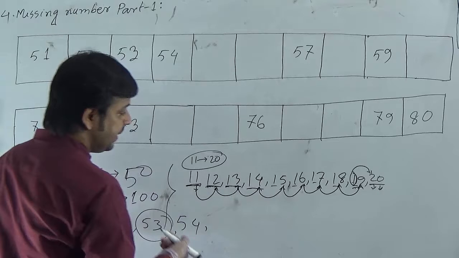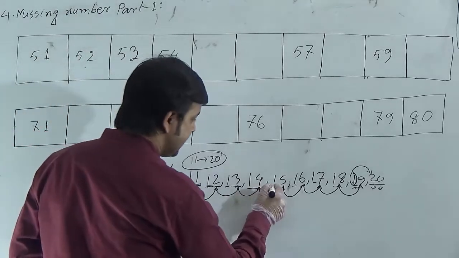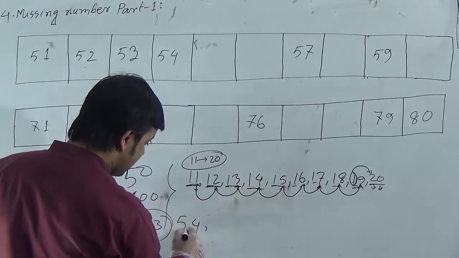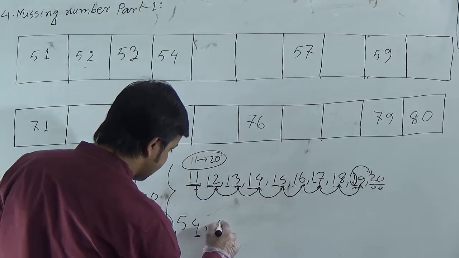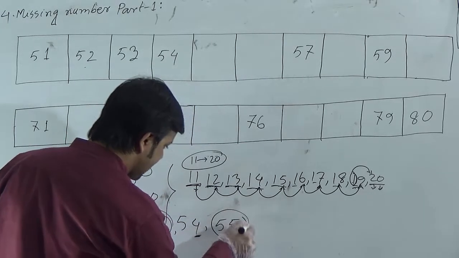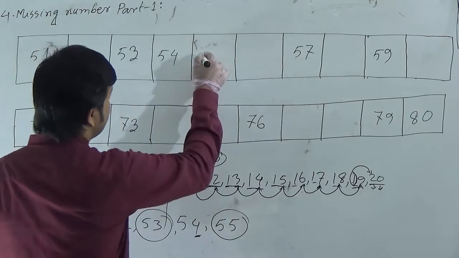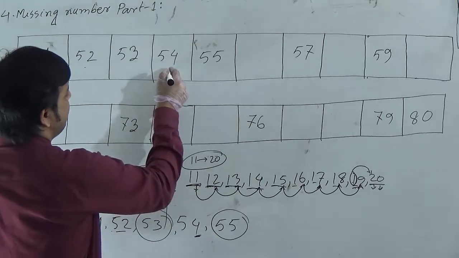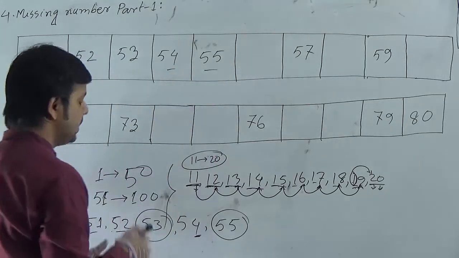Observe here, here is 14, and then here is 15. After 14 here is 15. So after 54, this 4 will be 5, it means that this will be 55. So the missing number here will be 55.